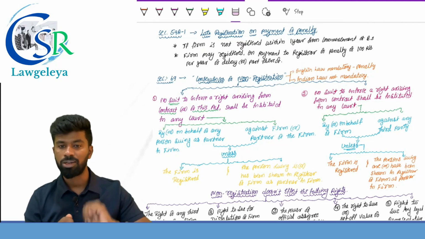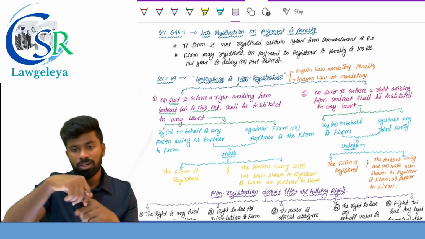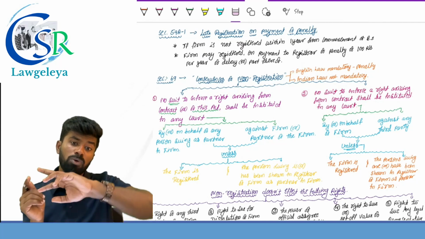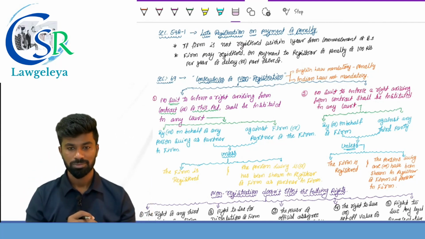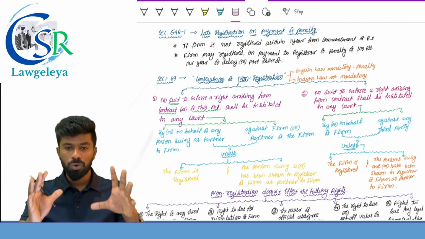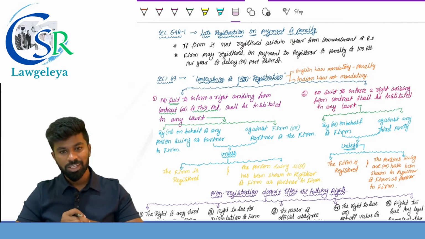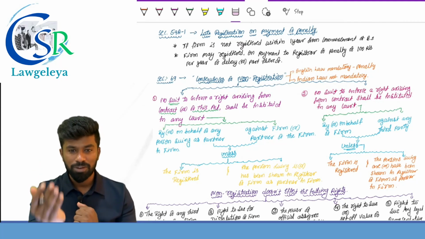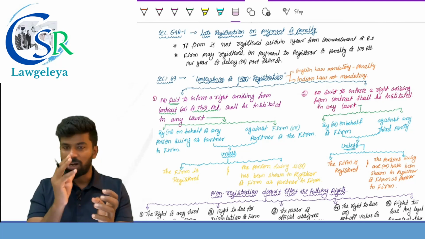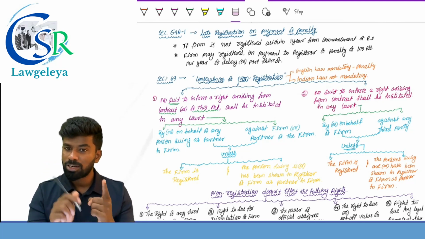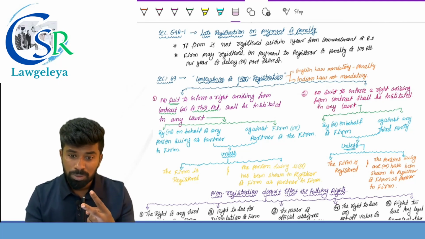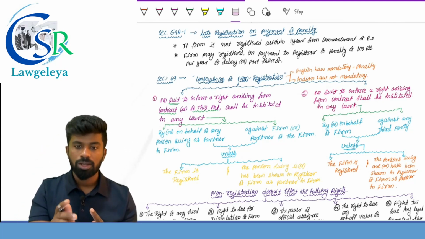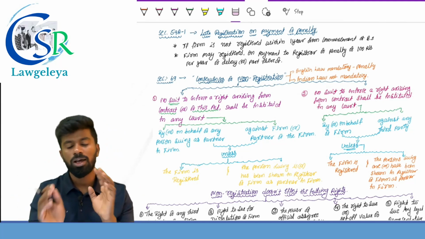What if, let's say, there are 3 partners, a registered firm, one partner retired, his name is not there in the register of firms, can he still file a case? Yes, because his name was there in the register of firms, is or has been shown as a partner in the firm. Clear? So a partner cannot file a suit against the other partner or against the firm to enforce the right available out of the partnership deed or the Partnership Act unless that firm is registered and the name of the person filing the suit was or is mentioned in the register of firms.